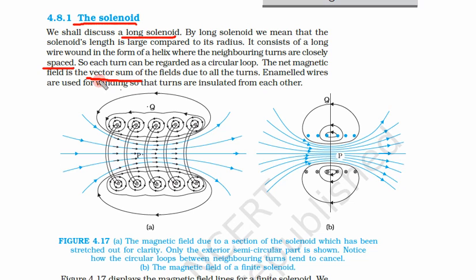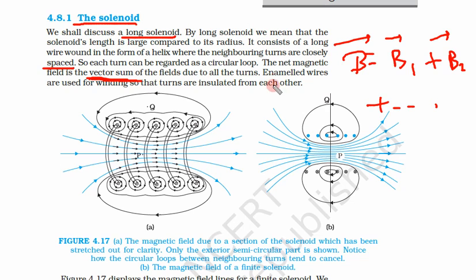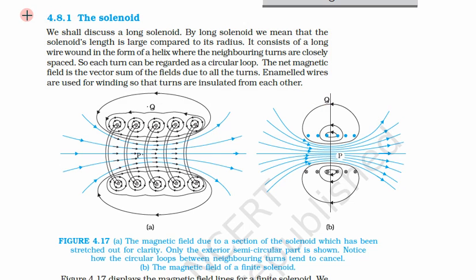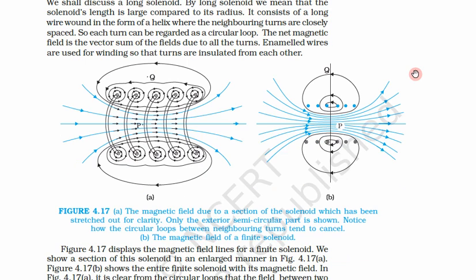Again the word vector sum is there. So the total magnetic field is due to loop 1 plus due to loop 2 and so on, but again this is a vector sum. Enameled wires are used for winding so that turns are insulated from each other. So we use an insulated wire. There is an enamel on the wire so that the turns don't touch each other.